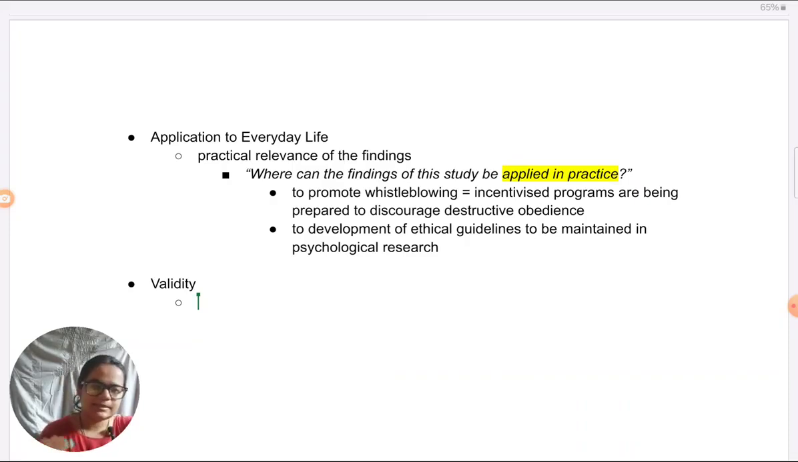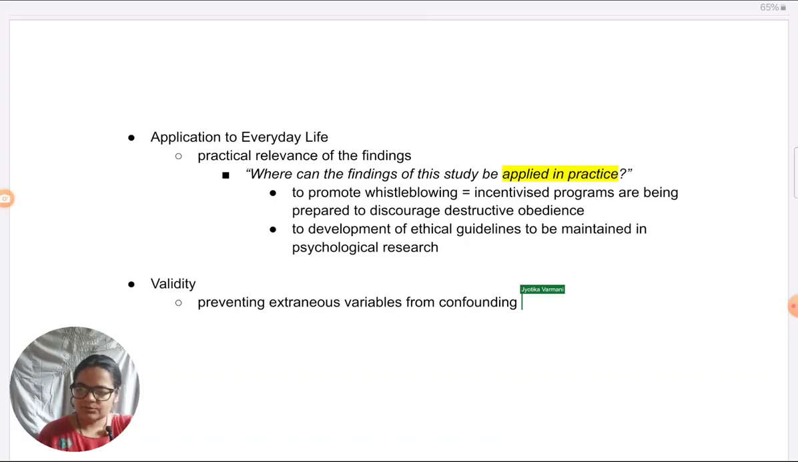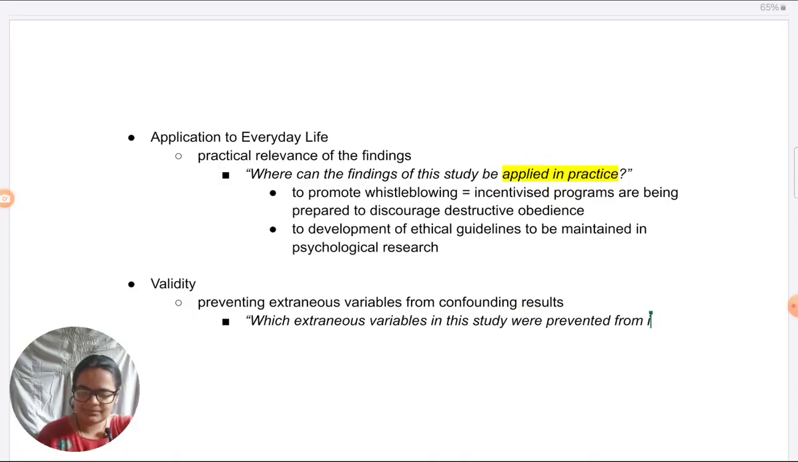Internal validity is mainly about preventing extraneous variables from confounding results. So what you need to ask yourself is which extraneous variables in this study were prevented from influencing participants' behavior.